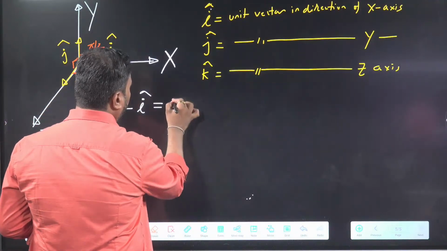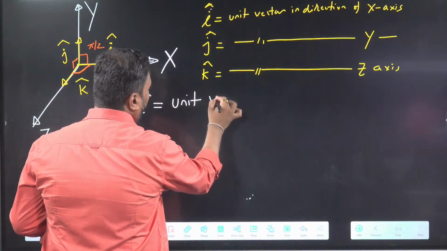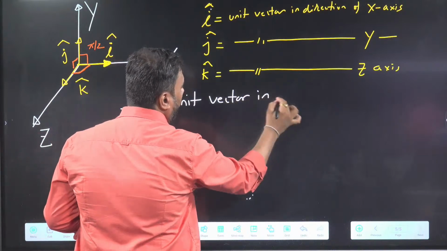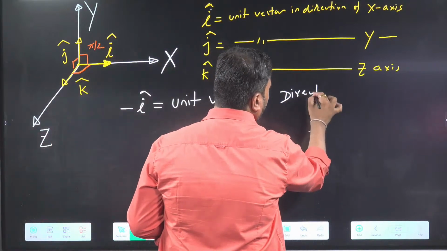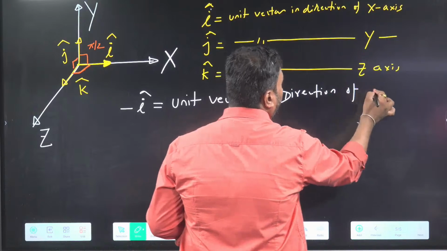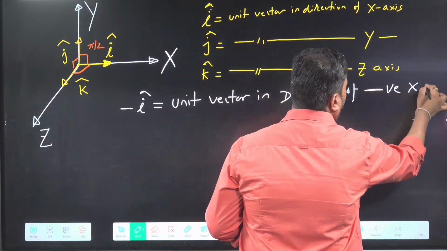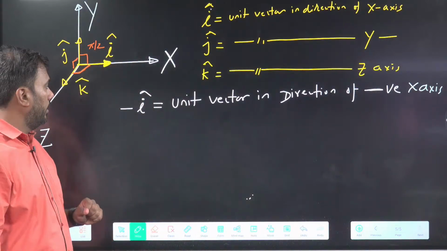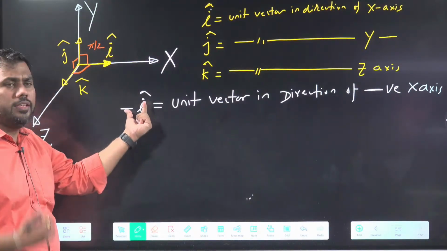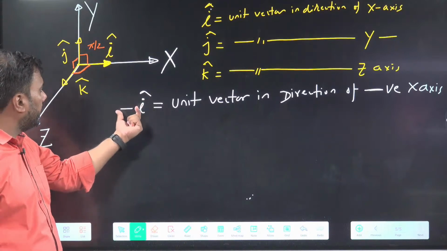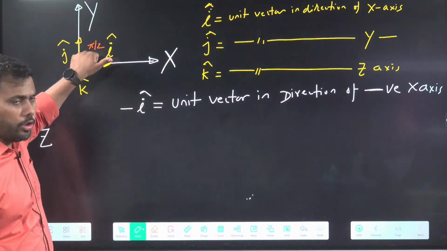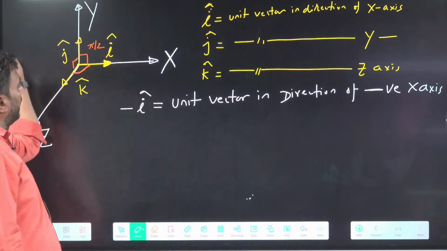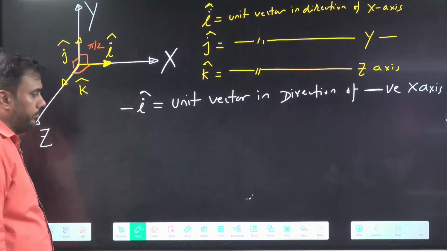Minus I cap means unit vector in direction of negative x-axis. Minus sign means direction reverses. So I cap is in direction of positive x-axis, minus I cap means it is in direction of negative x-axis. Simple.